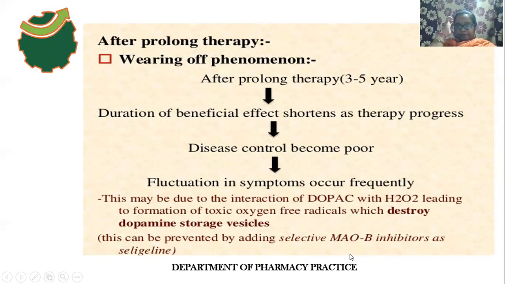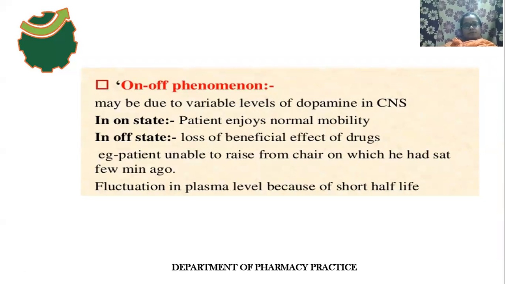After prolonged usage of levodopa, the wearing off phenomenon occurs. It is one kind of complication that occurs after a few years of use of levodopa. In this, what will happen? The duration of beneficial effect will be reduced, the disease control becomes very poor, and fluctuations in symptoms occur very frequently. Next, due to variable levels of dopamine.